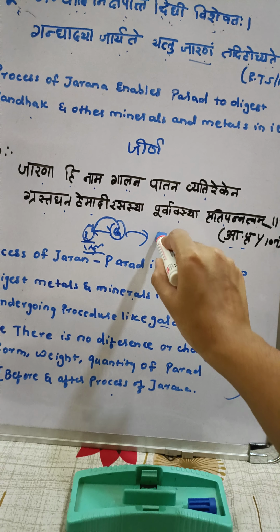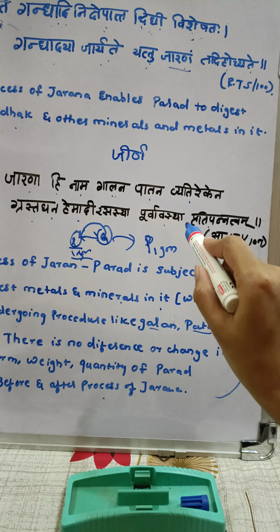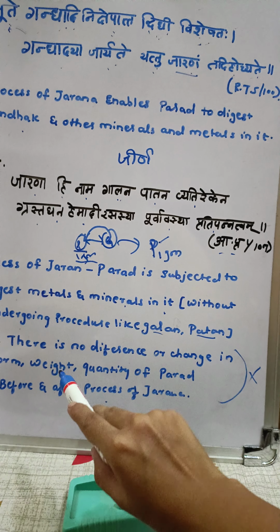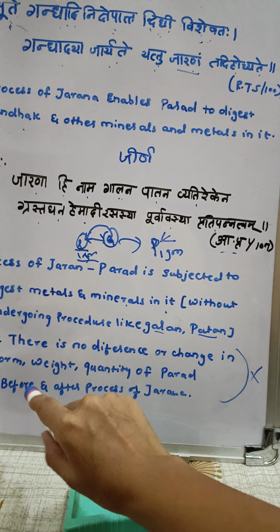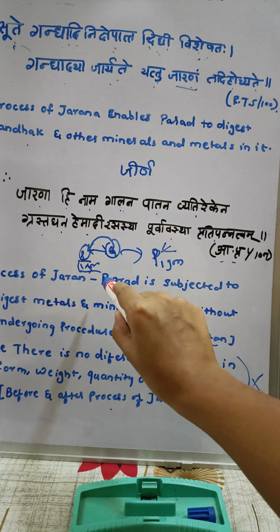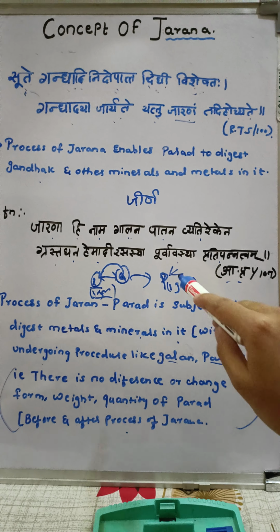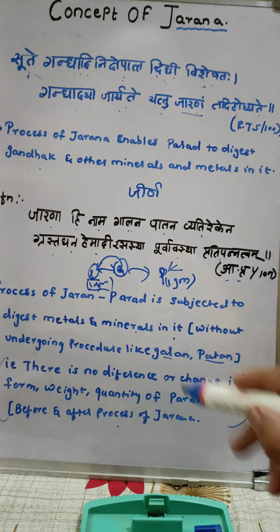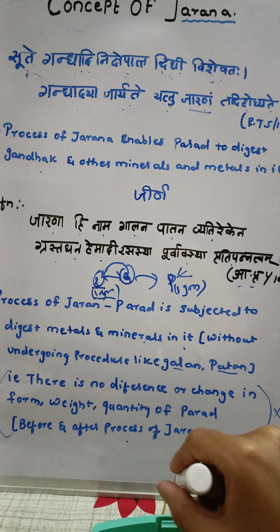Then the Parad, if I check the weight, should be 1 gram. So there should be no changes in its color, no changes in its quantity, no changes in its weight. When I can see that before it was 1 gram and after the Jaran procedure it is 1 gram, then this is where I declare that yes, the Jaran procedure has been conducted. The Gandhak has completely formed a bond with the Parada.